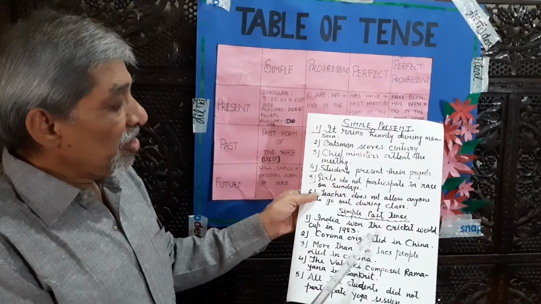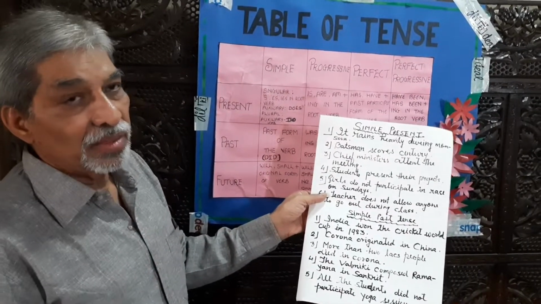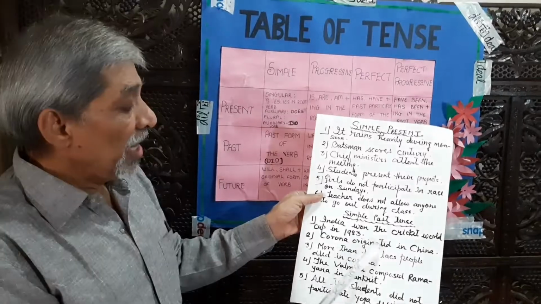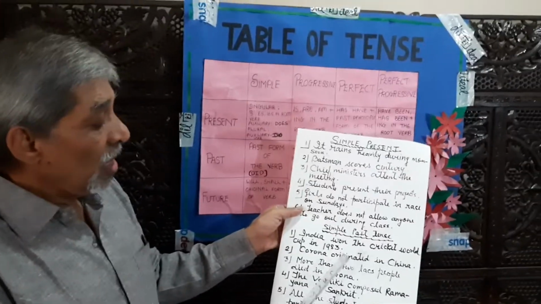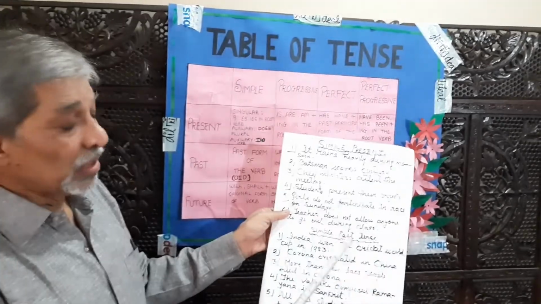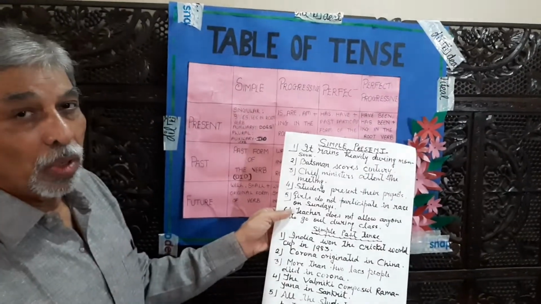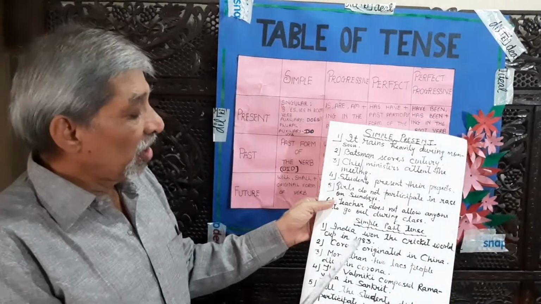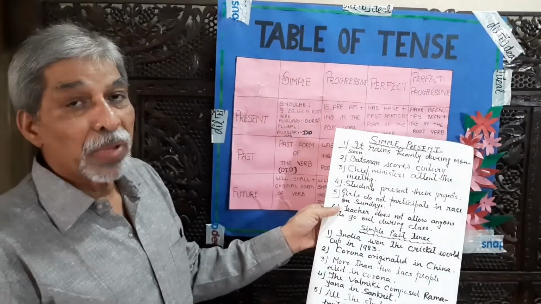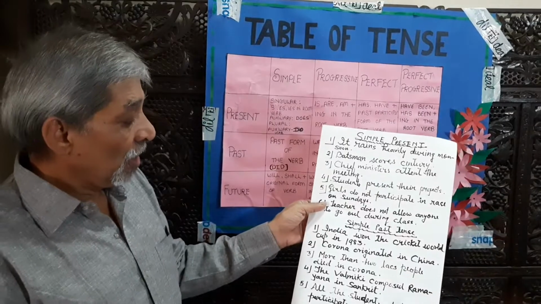Corona originated in China. Originated. Originate is the present form. Originated as the past form of the verb originate is used here. So this sentence is a simple past tense sentence.